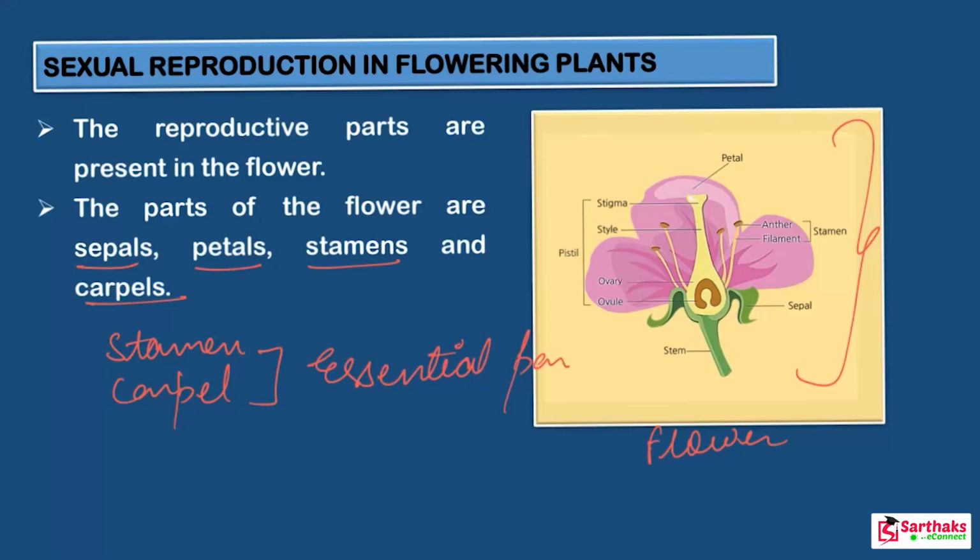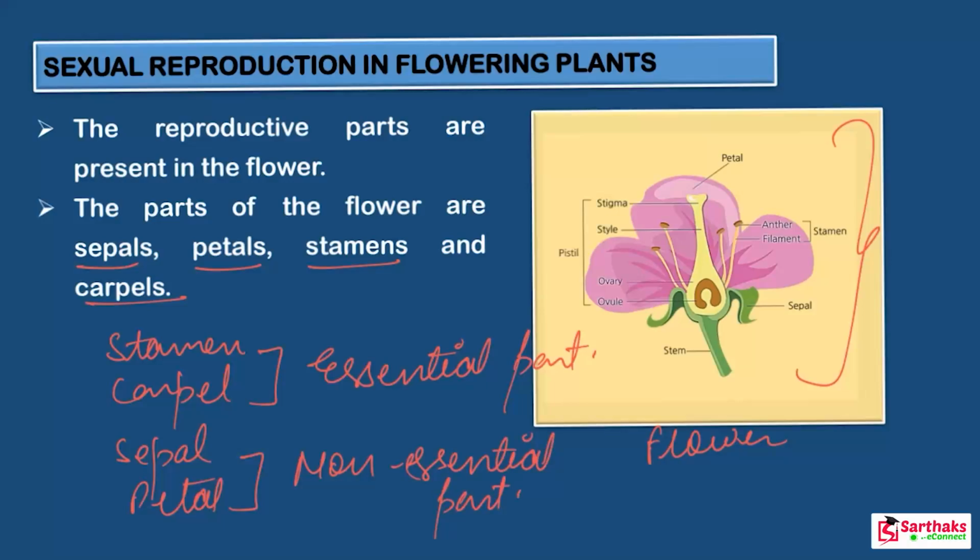Sepals and petals, these are the two more parts, and these are known as non-essential parts. Why am I saying essential and non-essential? Because in this chapter we will discuss only the reproductive process. We will discuss reproduction, not anything else. So for this we need only the reproductive parts.